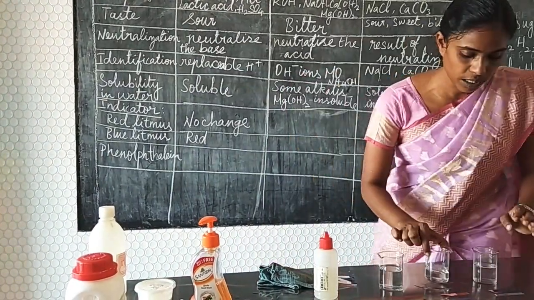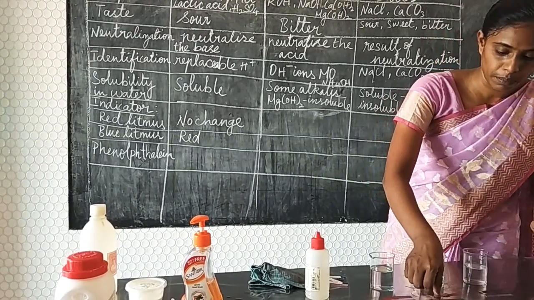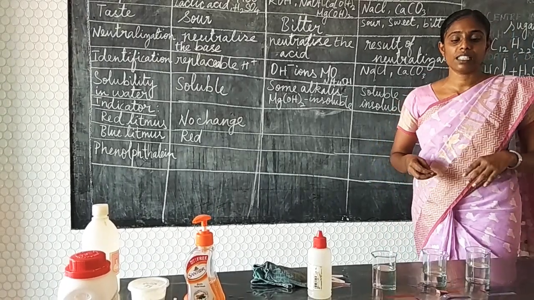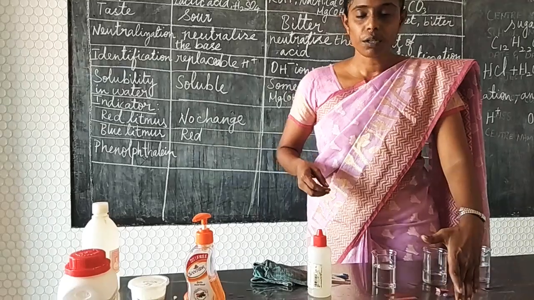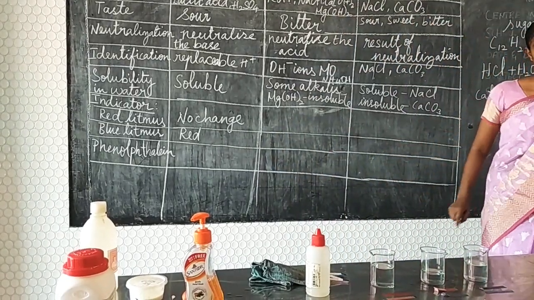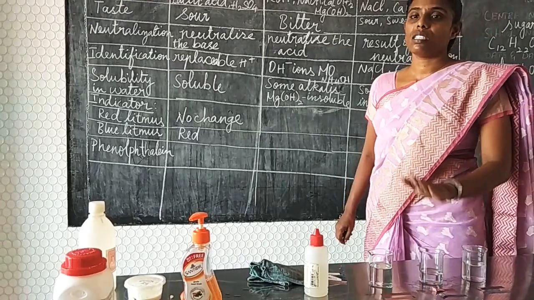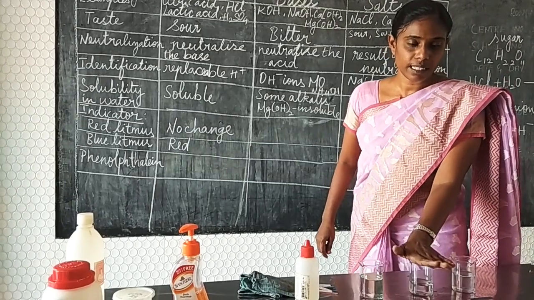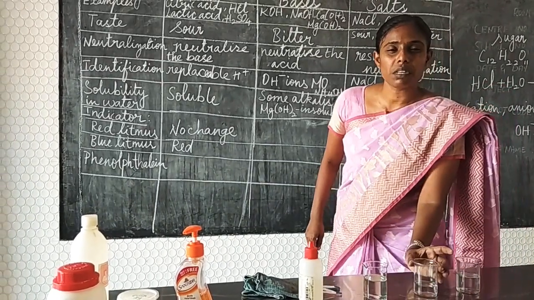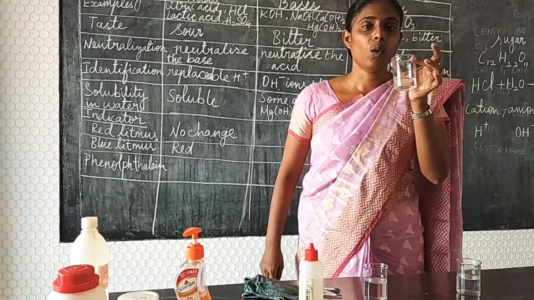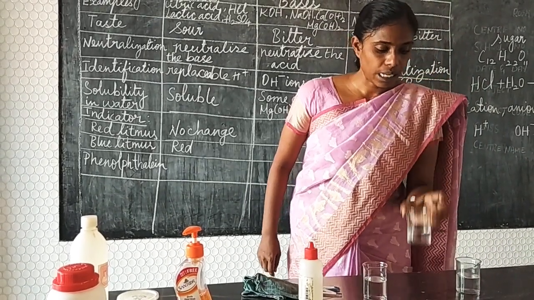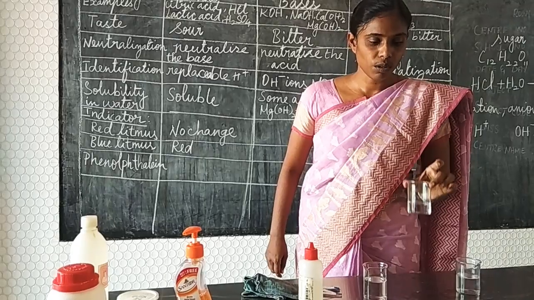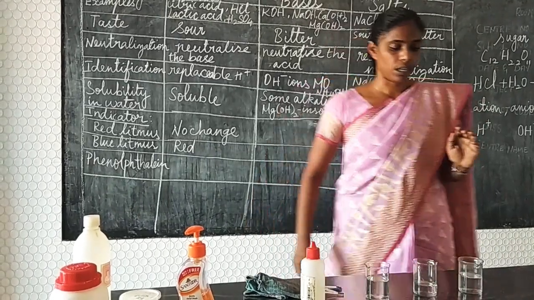In this next solution, both red litmus and blue litmus have no change at all. Okay, so no change means we will say it is a neutral solution. So almost all salts will be neutral in nature. Okay, when you come to salts, some of the salts will be acidic in nature, some basic in nature. In this case, since it is behaving as neutral, which is a neutral solution? Always water will be a neutral solution. And at the same time, when you take sugar and add it to the water, it still behaves as neutral. In a sugar solution also there will not be any color change in the litmus paper.